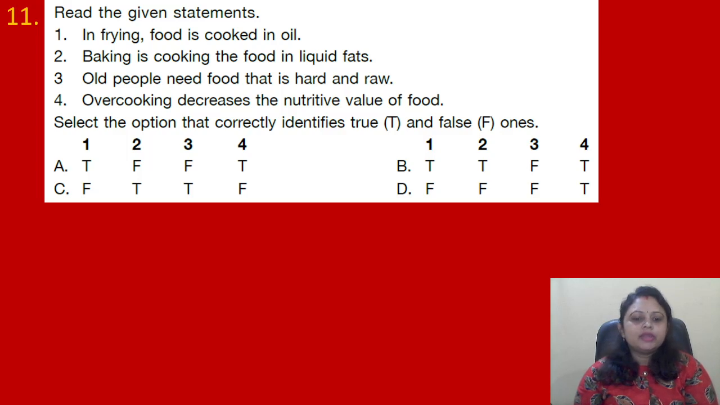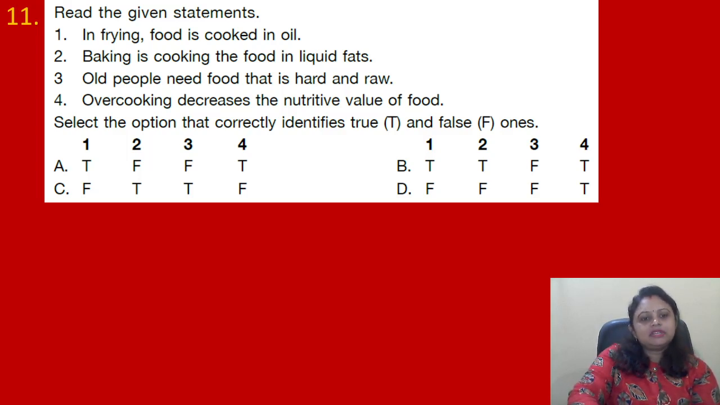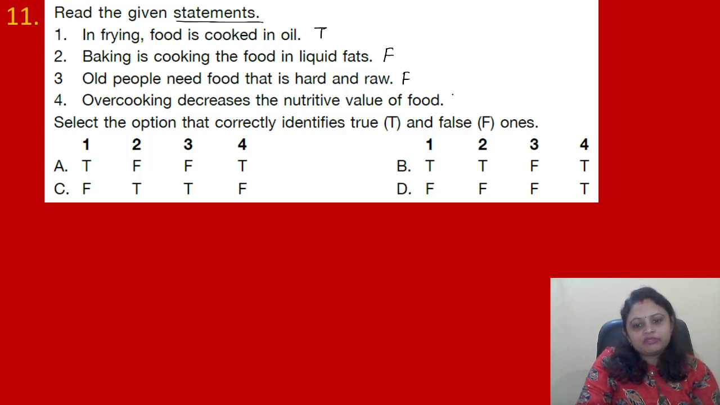Okay. So here, what are the statements? Some statements are given. We have to find the true and false. So, in frying, food is cooked in oil. Yes, it is true. Baking is cooking the food in liquid fat. No, it is false. Old people need food that is hard and raw. No, it is false. Overcooking decreases the nutritive value of food. Yes, it is true. So, it will be TFFT, and it is present in option A.